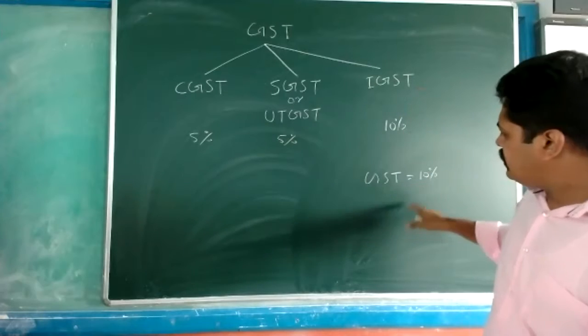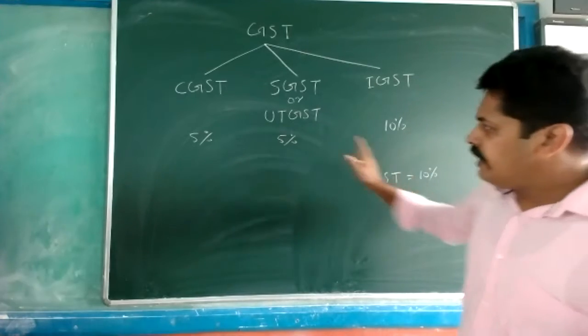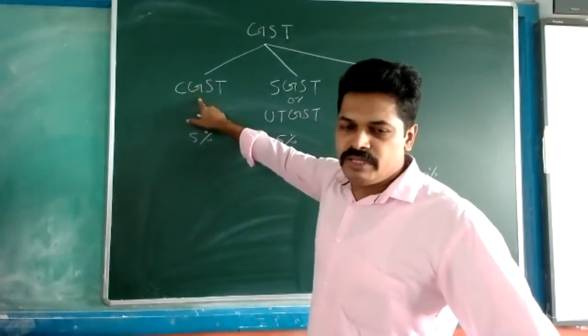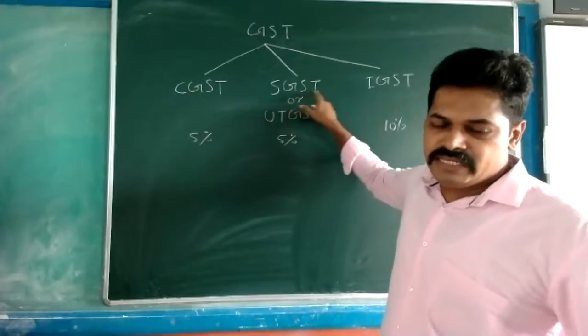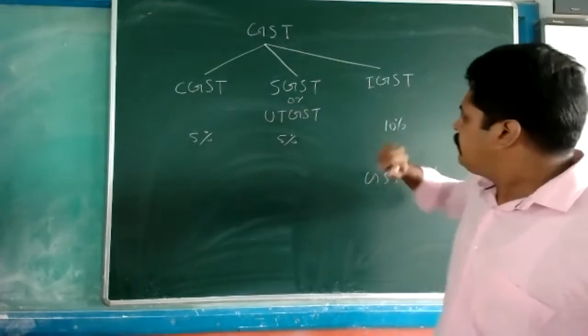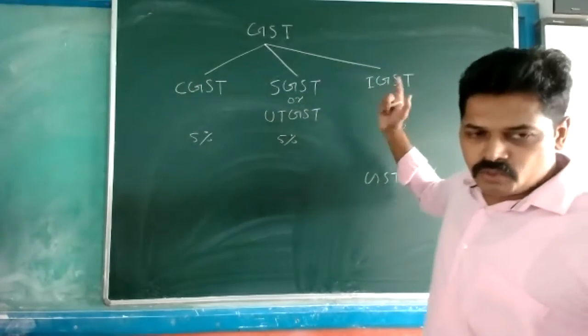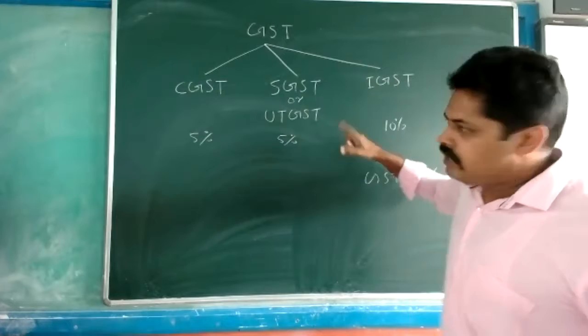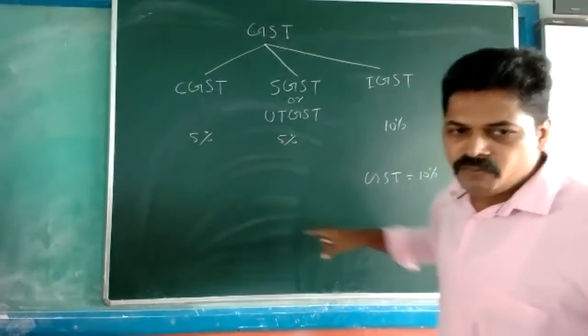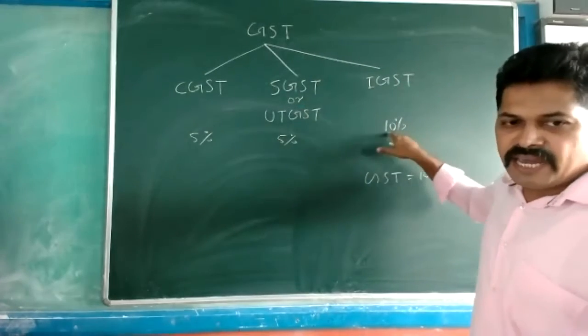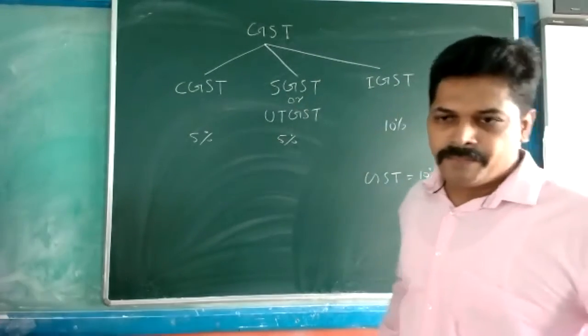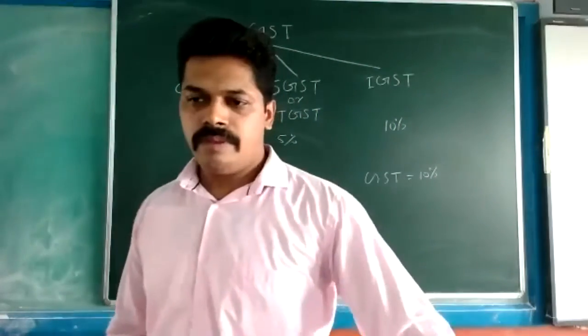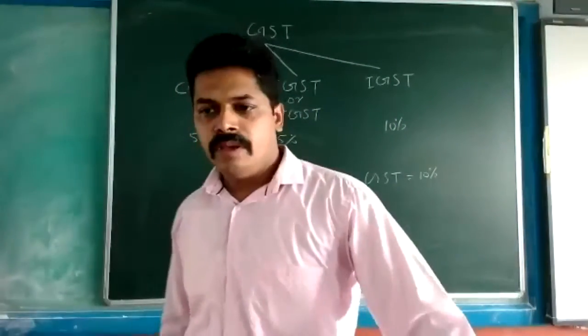And if the tax rate is 10%, here we will take 5% to CGST and 5% to SGST. And if the transaction is happening between two states, then these two are not required. The full 10% will be charged in IGST only. Okay.